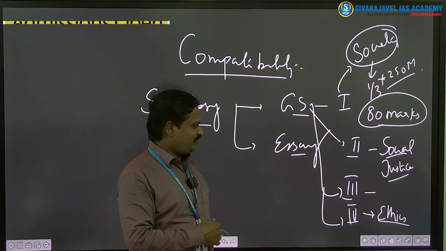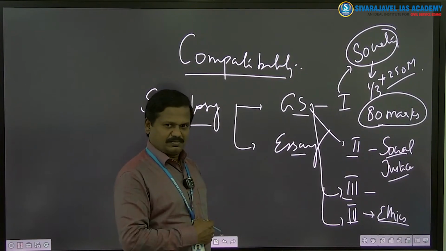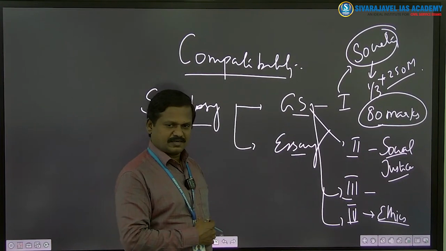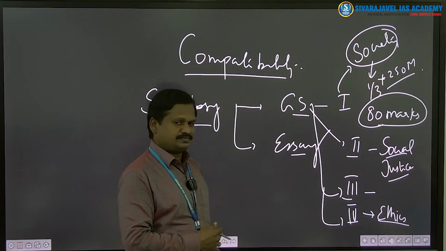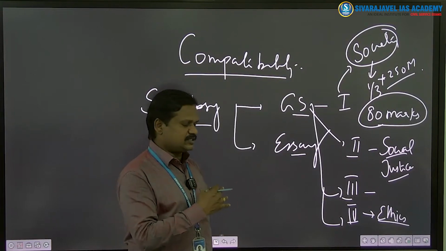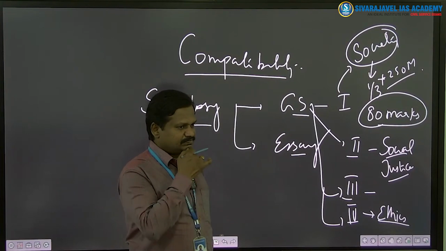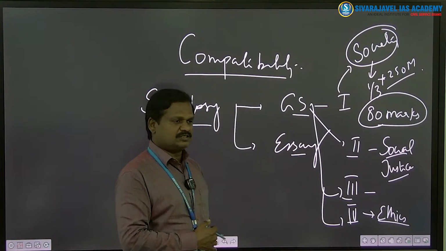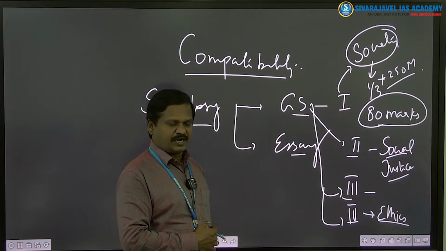We will be studying sociologists like Emile Durkheim, Karl Marx and Max Weber, who will be used very liberally in the ethics paper. In one ethics paper question in the past, they asked about Max Weber's concept of rational intelligence and administration.